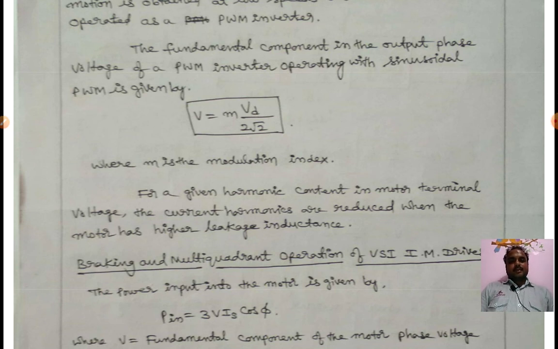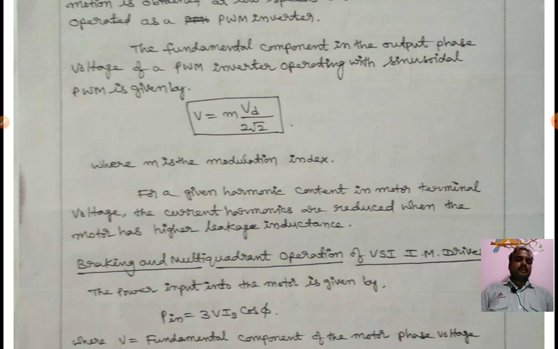So by using the PWM inverter, we eliminate harmonics, pulsating torques and jerky motion in the induction motor. That is the advantage of the PWM inverter over the stepped wave inverter.